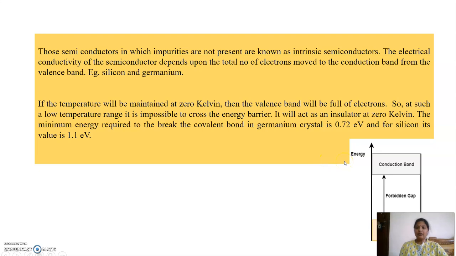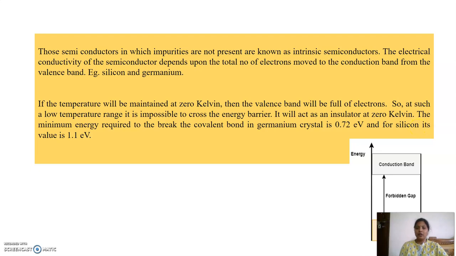In an intrinsic semiconductor, the electrical conductivity depends upon the number of electrons in the conduction band which come from the valence band. If the temperature is maintained at 0 Kelvin, then the valence band is full of electrons. We don't have any electrons in the conduction band or holes in the valence band.